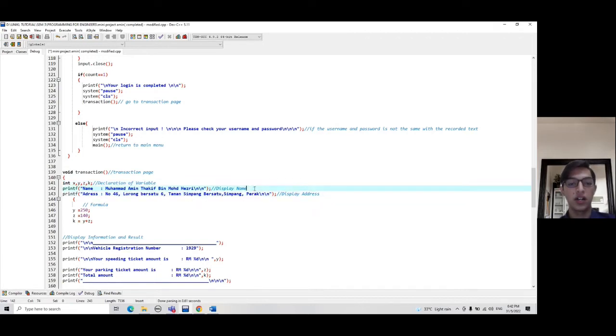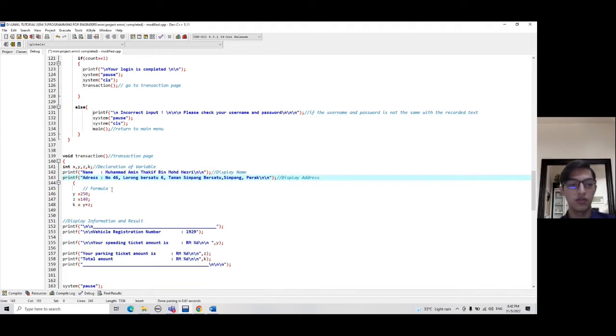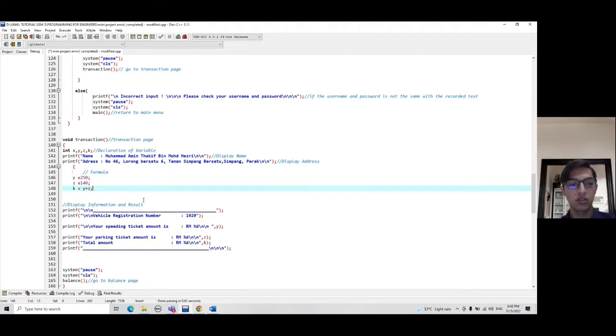Here I will be displaying my name, my address, and this is the formula. The y and z are the input. We can put any value or any amount to that. The k is actually the total of both of the inputs, so k equals y plus z.